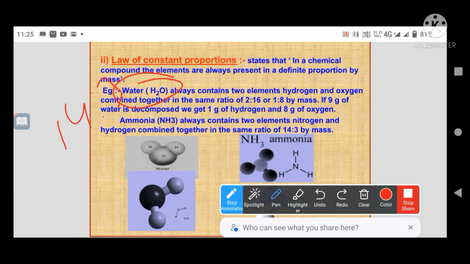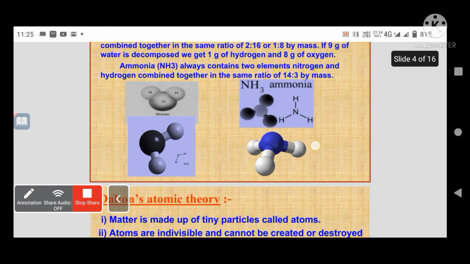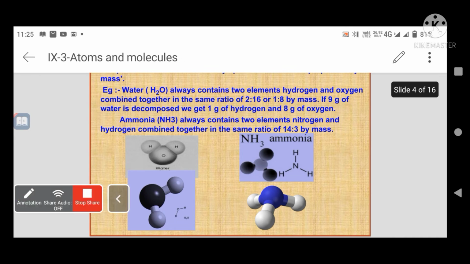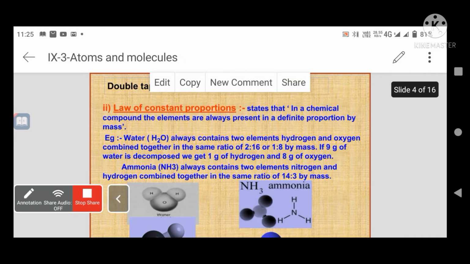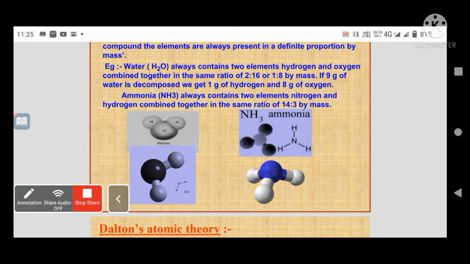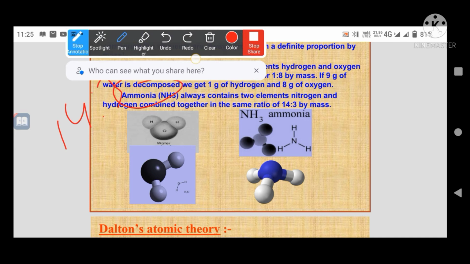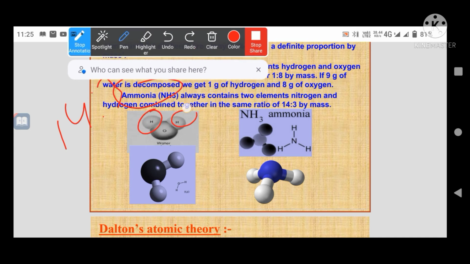You can see here how they are combined. Okay, here is the diagrammatic representation. Here hydrogen is there. This is the hydrogen, this is the oxygen. Okay, this is the bonding between the H2O.